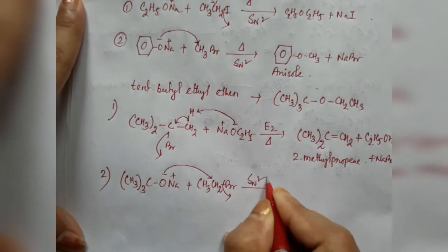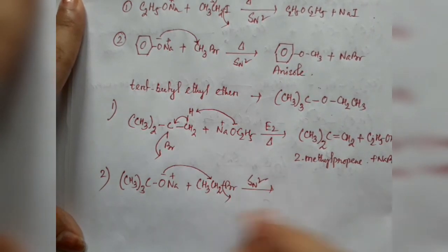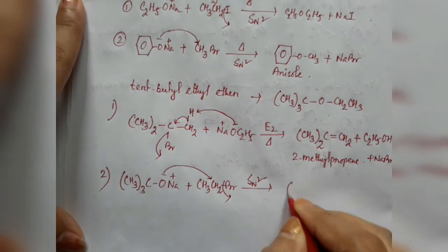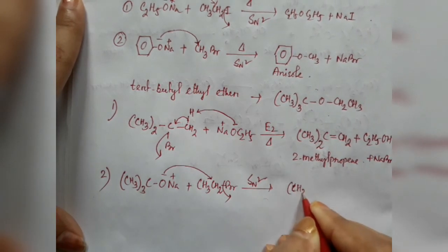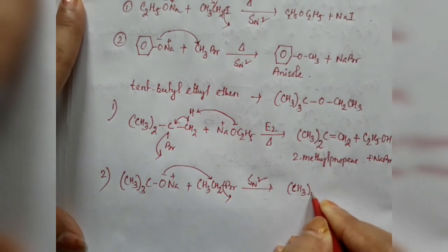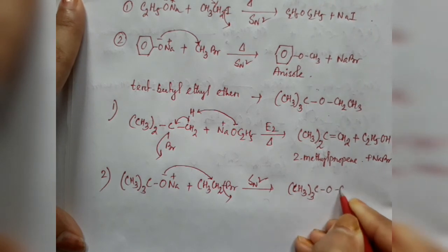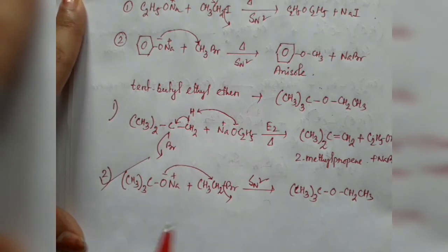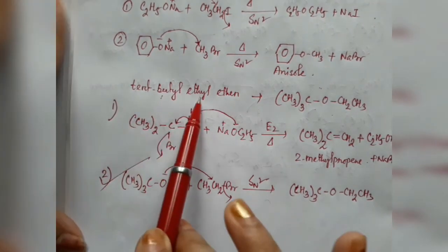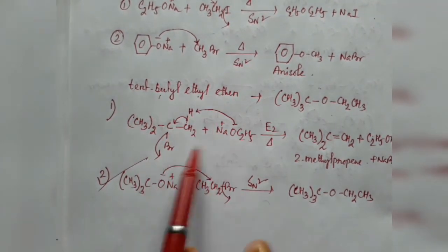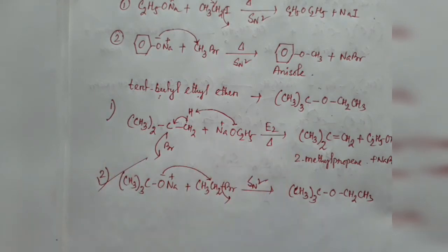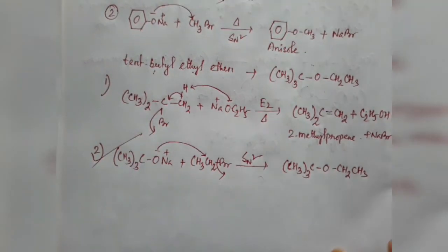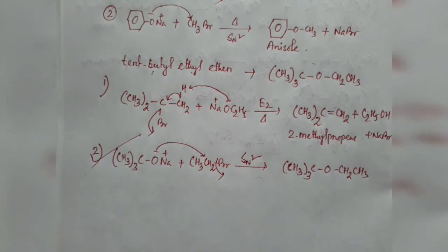That means it can undergo the SN2 reaction mechanism, and as a result we get our product (CH3)3C-O-CH2CH3. So this combination we can use for the preparation of tertiary butyl ethyl ether, but not the other one, and the cause has already been described.